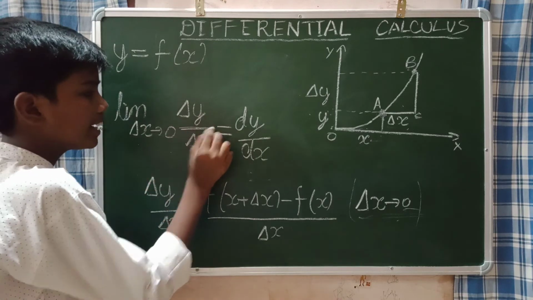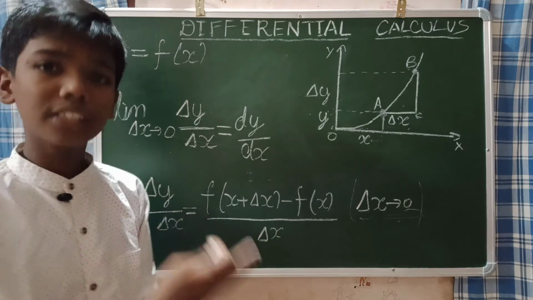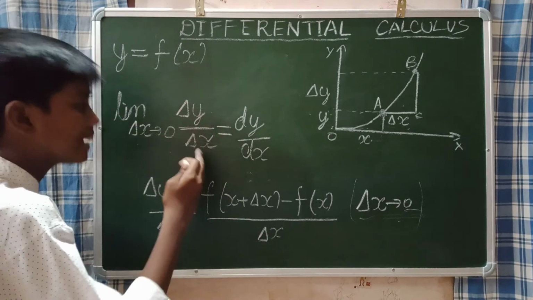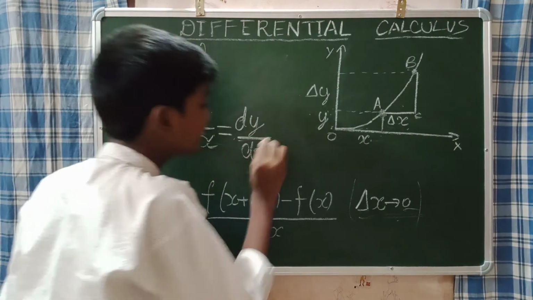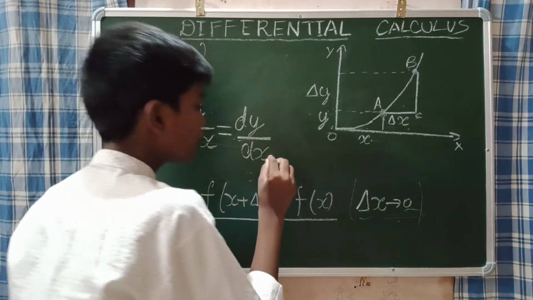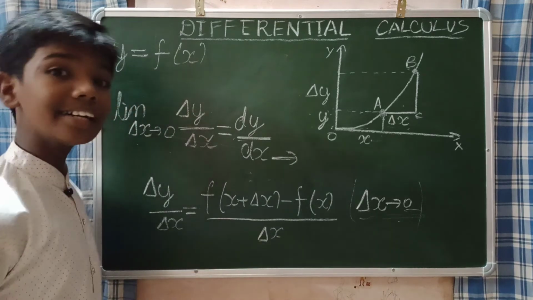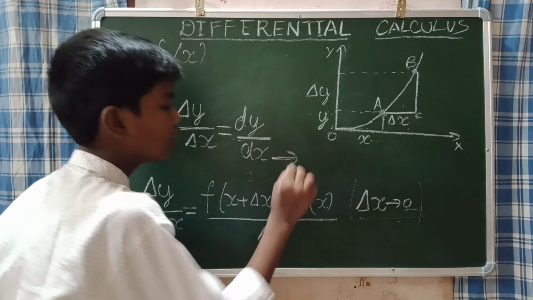Why delta y by delta x? Because delta y by delta x is a rate of change. So limit of delta x tends to 0 of delta y by delta x is equal to dy by dx. And this dy by dx is very important. And this dy by dx is called a derivative. As I told, it is called a derivative.